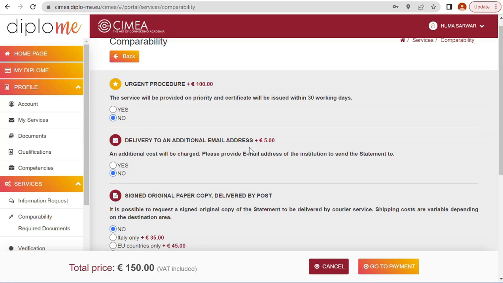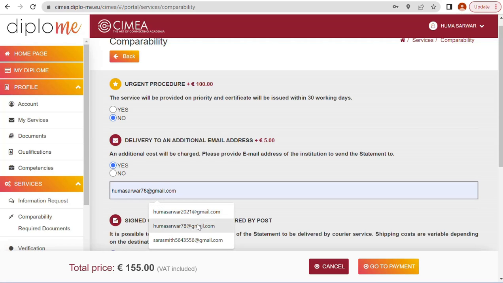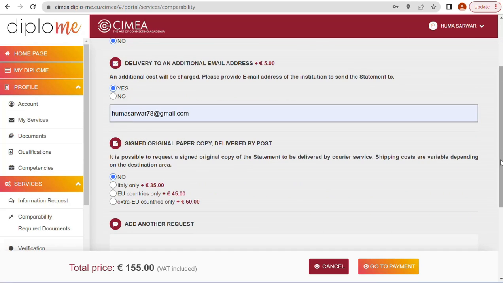Okay, here you will see another thing: delivery to an additional email address is preferred to get an extra thing. An additional cost will be charged. Please provide email address of the institution to send the statement to this one. So write down your email address so that you can get this document. Next is sign original paper copy.